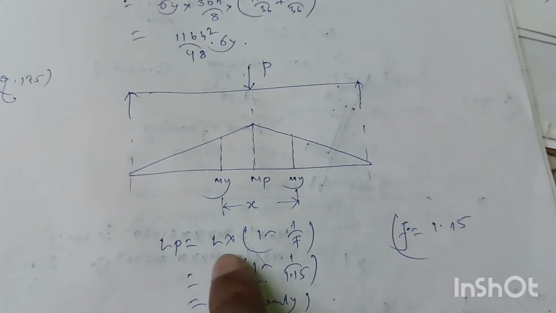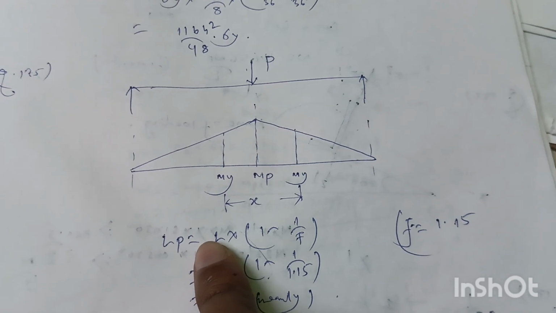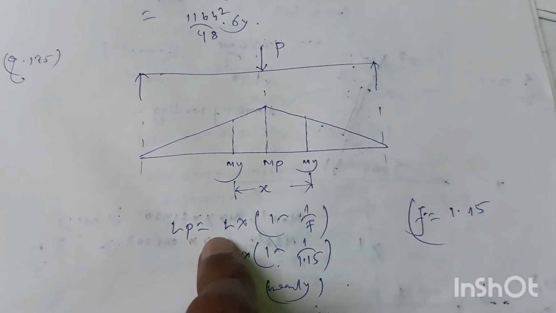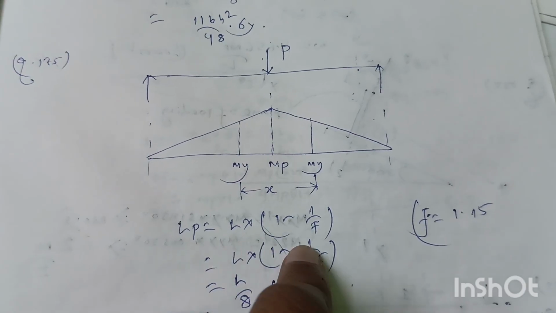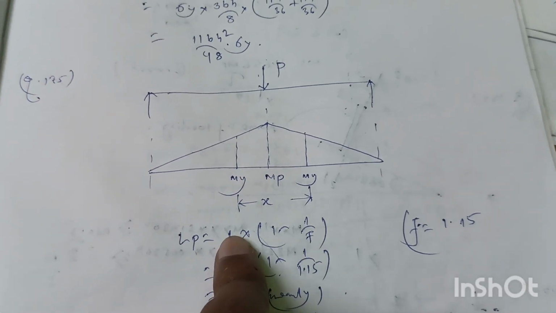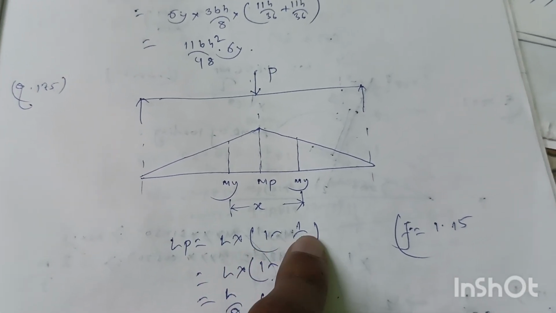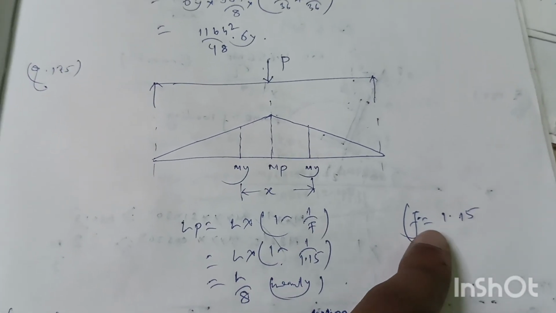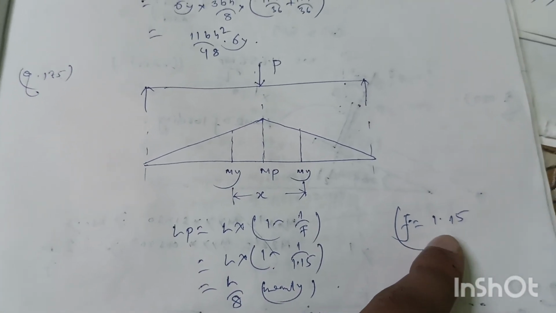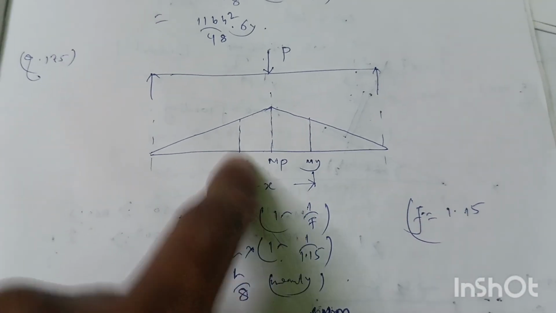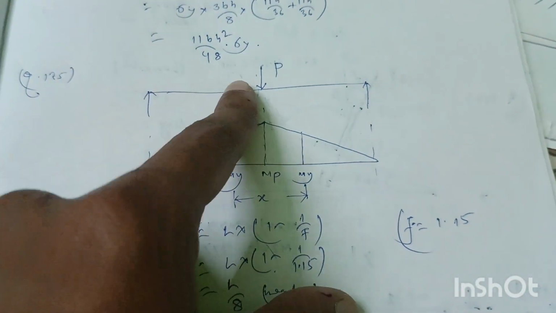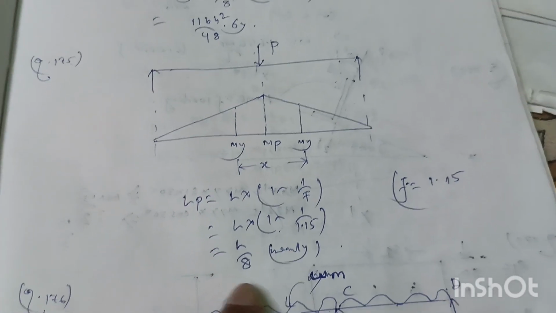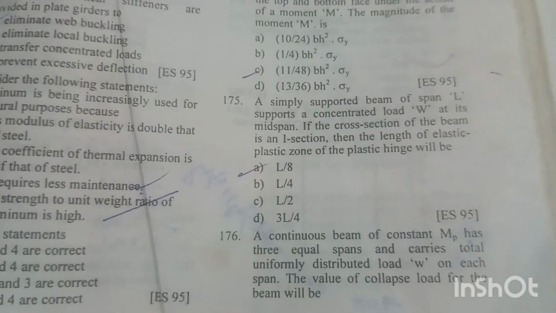The formula for finding out the length of elastoplastic zone, LP, is equal to L into (1 minus 1 by F), where L is the length of span and F is the shape factor of the beam cross section. Beam cross section is the I section, so F will be equal to 1.15 and length of the beam is L, so elastoplastic length LP will be equal to L by 8 nearly. Option A is right answer.